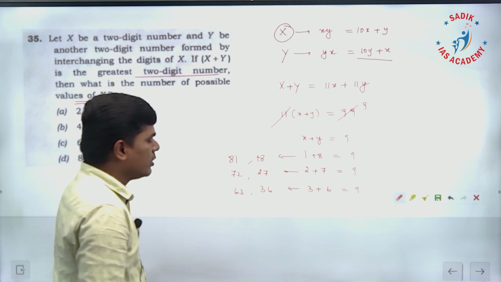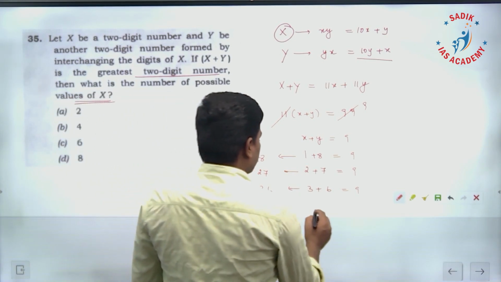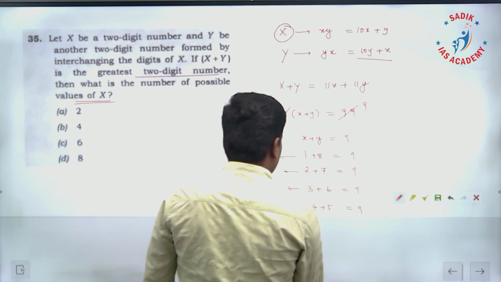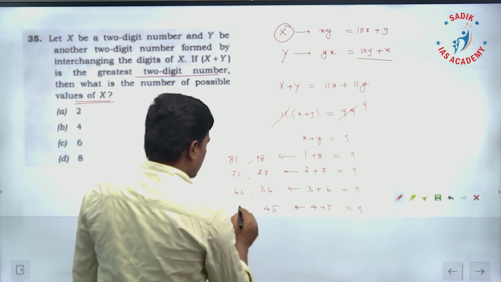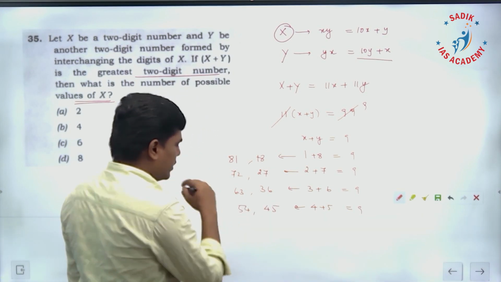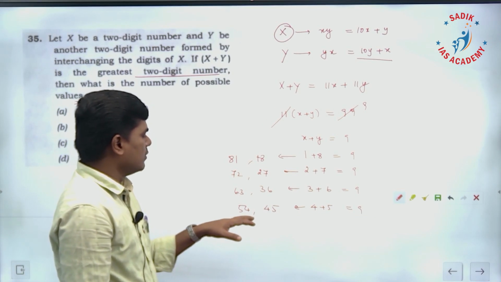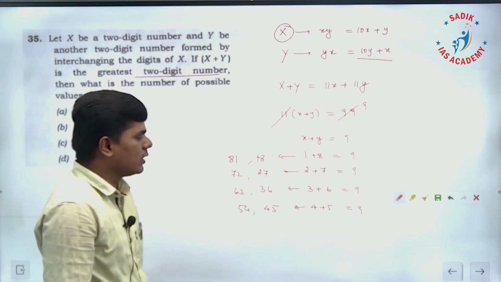X you can have 63 or 36. Next one, 4 plus 5 is 9. From here I can have the number 45 or 54. If you take x as 54, y is going to be 45. If you take x as 45, y is going to be 54. Addition is going to be 99.